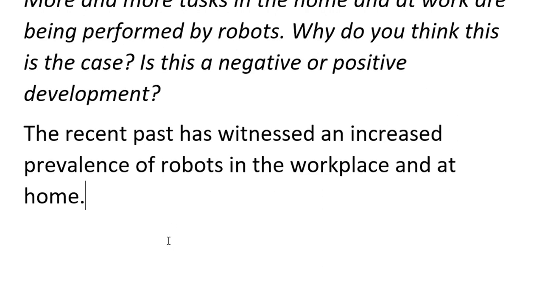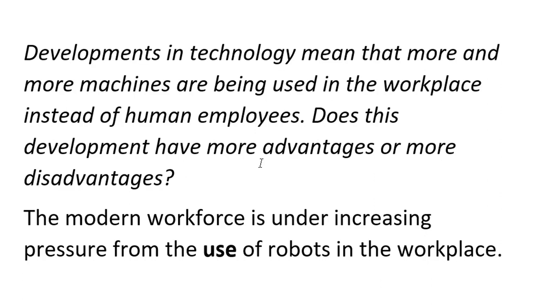Let's look at another example. Again, exactly the same kind of question, just worded in a different way. Here they're saying machines instead of robots. So I paraphrased it to robots, but you can use machines. Now, we actually did this sentence before. Remember, we did under increasing pressure from. In that example, I used use, but a better way to say it would be to substitute the word use with prevalence.